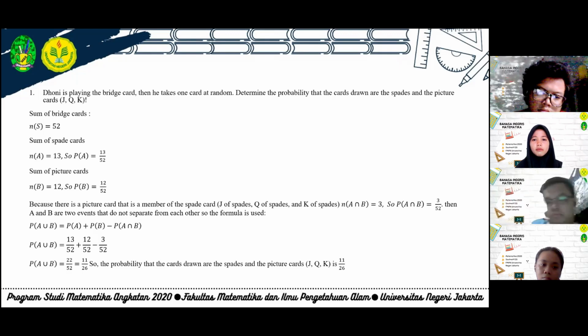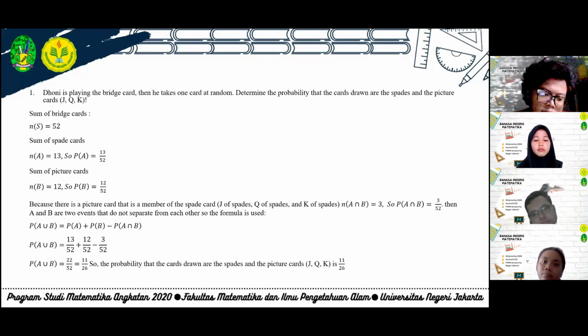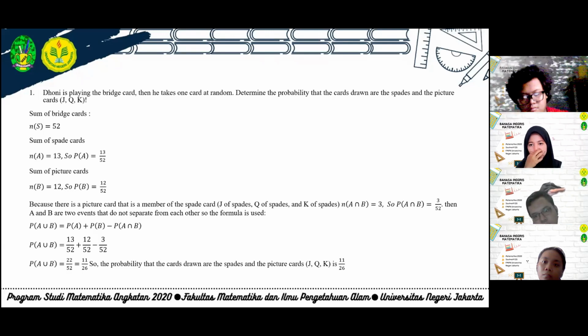Then A and B are two events that are not mutually exclusive, so the formula used is probability of A union B equals probability of A plus probability of B minus probability of A intersection B. The probability of A is 13/52, probability of B is 12/52, minus probability of A intersection B, which is 3/52.